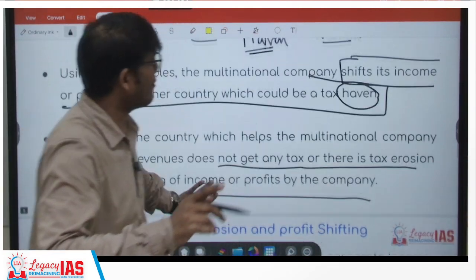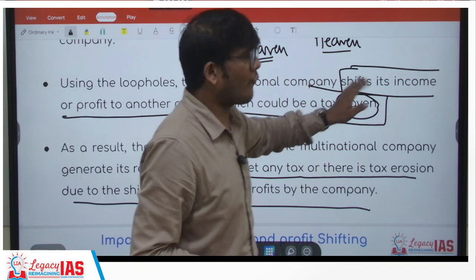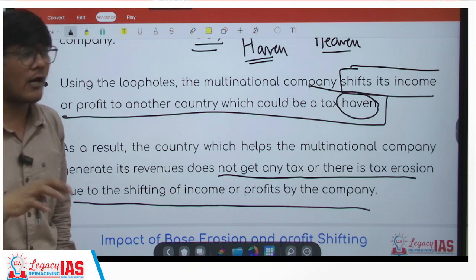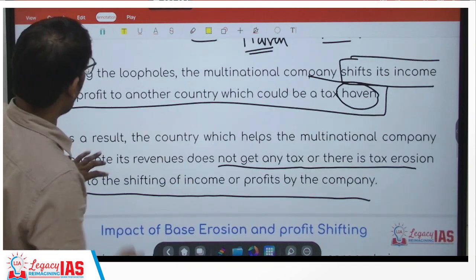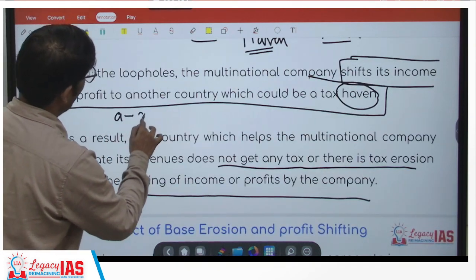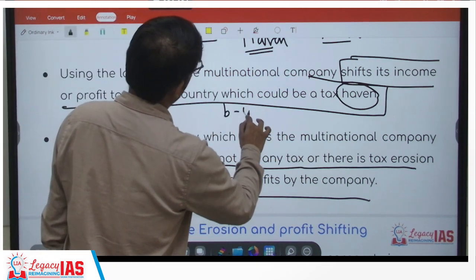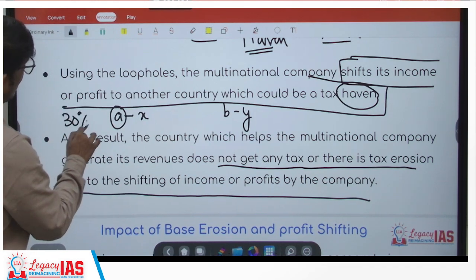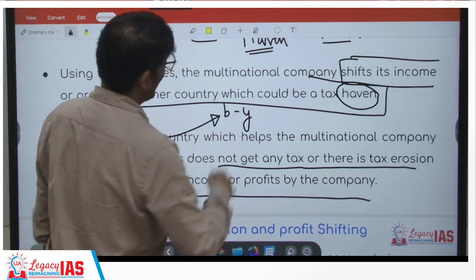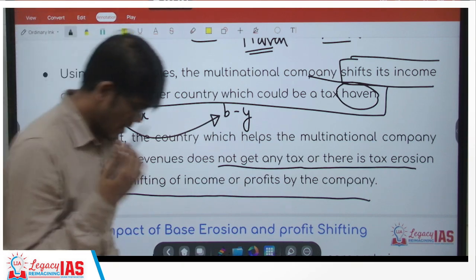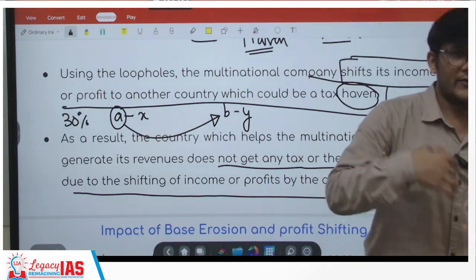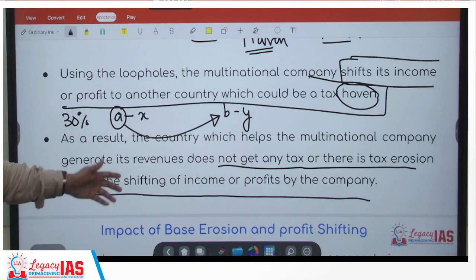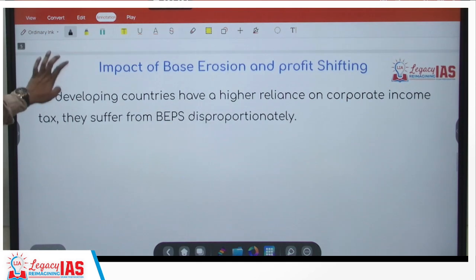Now one thing to be remembered, how can I transfer my profit to another country? There also they will open their branch or another company. So if I have opened company A in X country, I will open company B in Y country. I will earn the profit here, but I have to pay 30% taxes, so I will transfer the profit to my subsidiary company, a sister company, or let's say a branch of the company, and say that the profits are made there, and hence pay very low or no taxes. Now what is the impact?